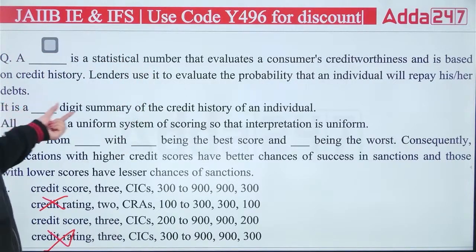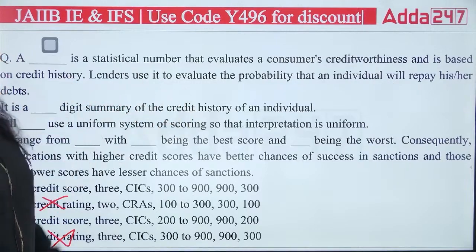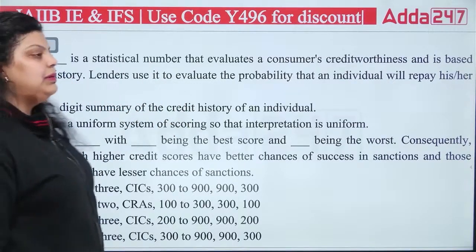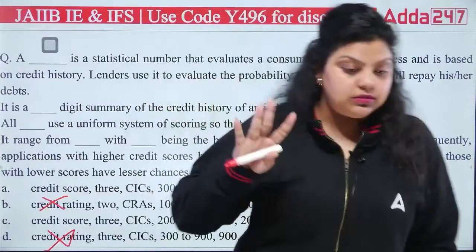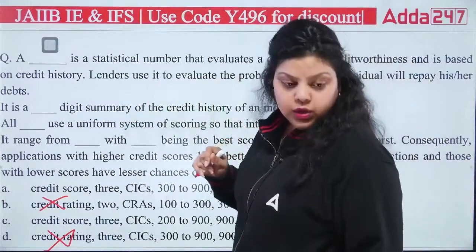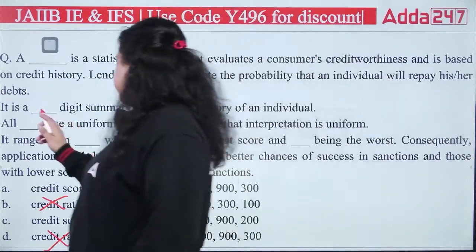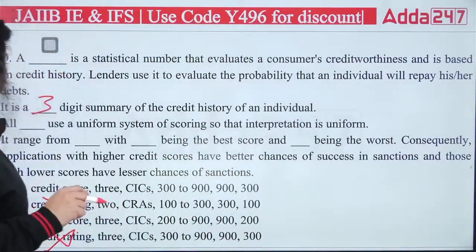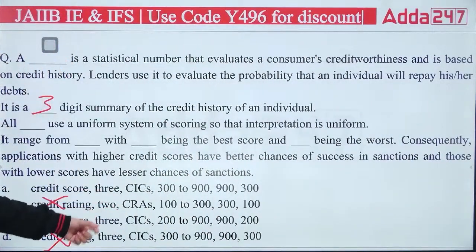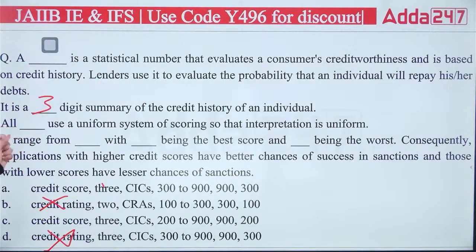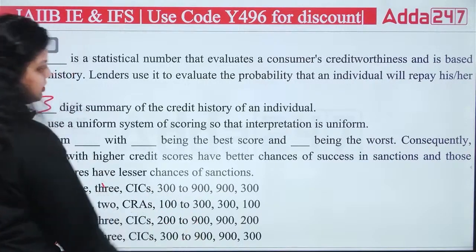Second, it is a dash digit summary of the credit history of an individual. If you talk about CIBIL scores, how many digits are there? 3 digits are there. So the right answer here will be 3. The first option is saying 3 and the C option is also saying 3, so we cannot eliminate it. Next, it ranges from dash with dash being the best score and dash being the worst. What is the range of credit rating? From 300 to 900 or from 200 to 900?